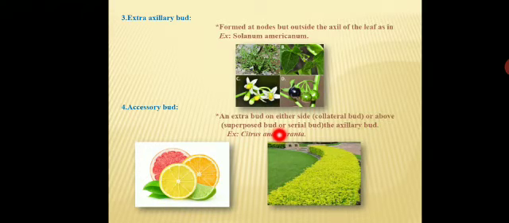So it is called a superposed bud or serial bud. The axillary bud is produced. For example, citrus and duranta. Citrus is nothing but a lemon. Duranta is a plant meant for ornamental purposes. It can be seen on our school campus for fencing or ornamental purposes.